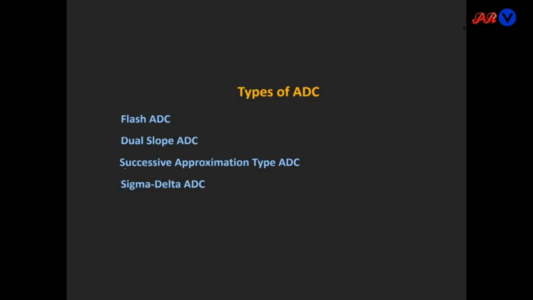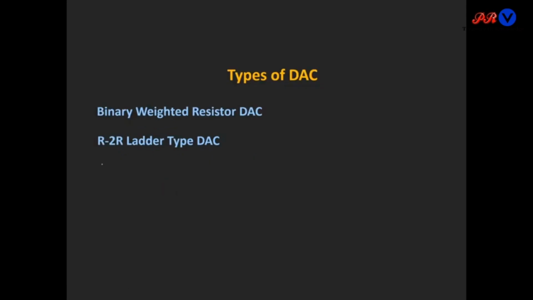We have different types of ADC and DAC. The types of ADCs are: first the flash type ADC, second the dual slope ADC, the successive approximation type ADC, and the sigma delta ADC. For DAC, we use the binary weighted resistor DAC and the R2R ladder type DAC.